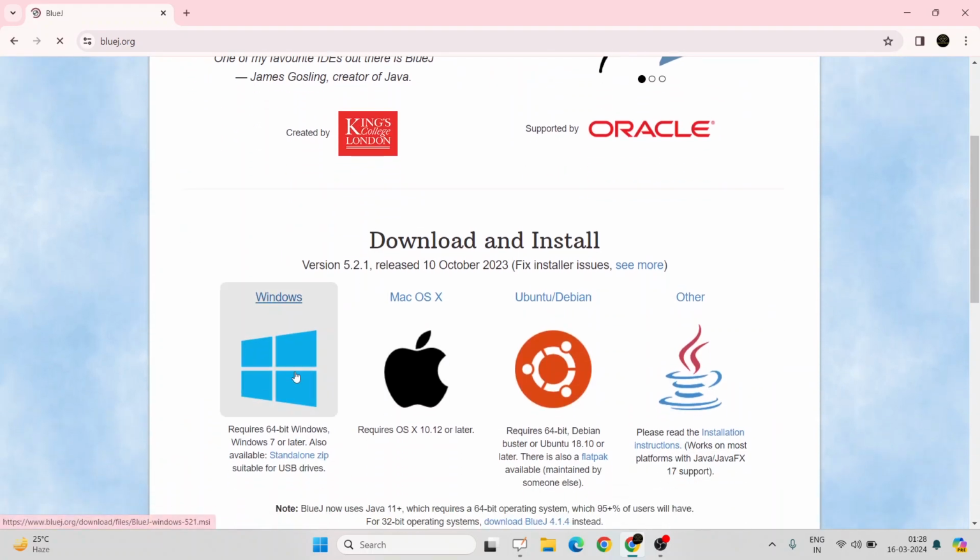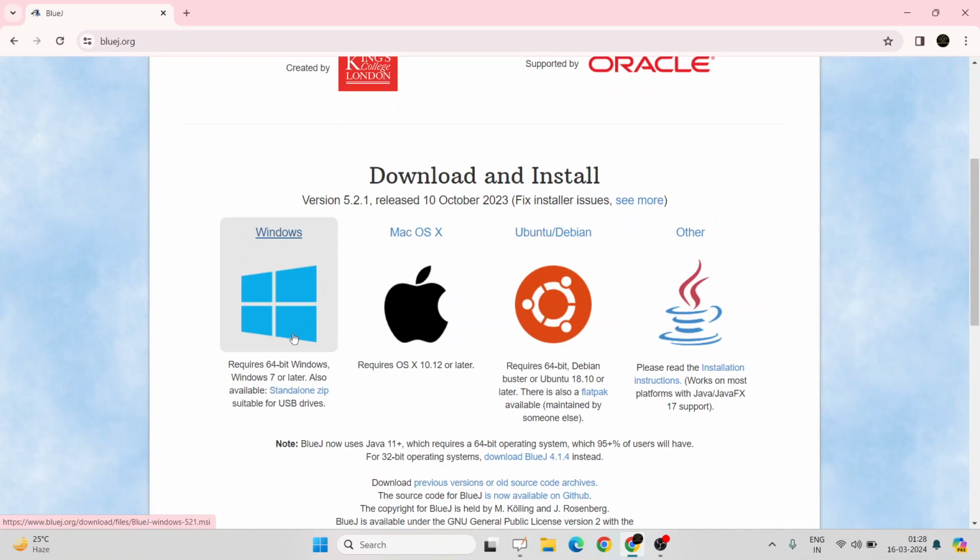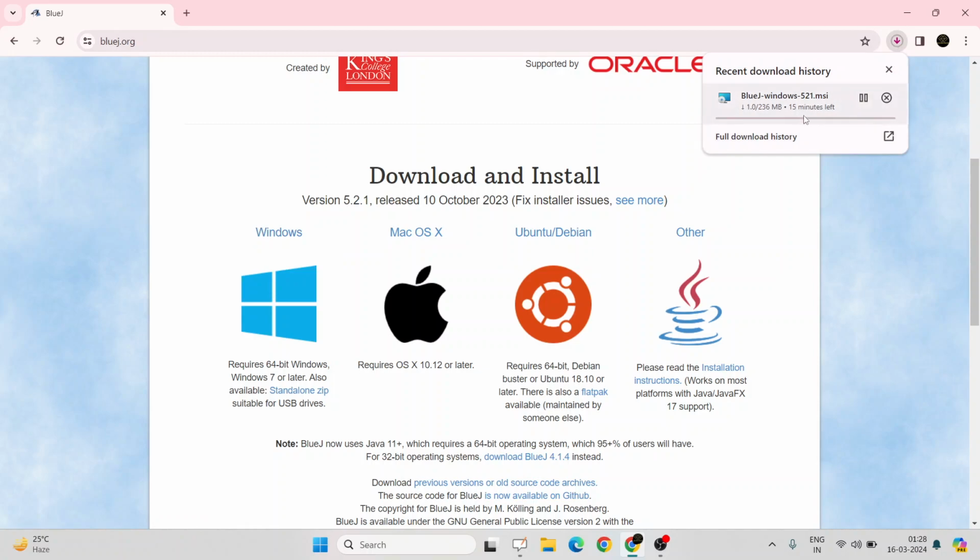Download and install. See here it is showing Windows, and for 64-bit Windows 7 or later. Those who have a 64-bit operating system and Windows 7 or later can download this. However, those who have a 32-bit operating system, which are the previous versions, can download this one. But mine is a 64-bit operating system, so I will be downloading this. It has already started downloading.